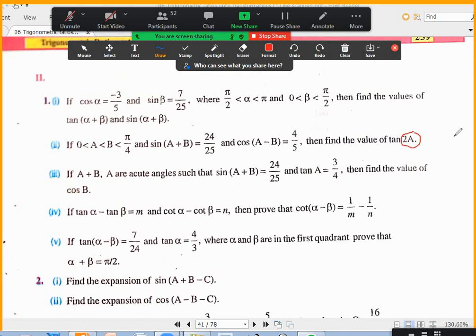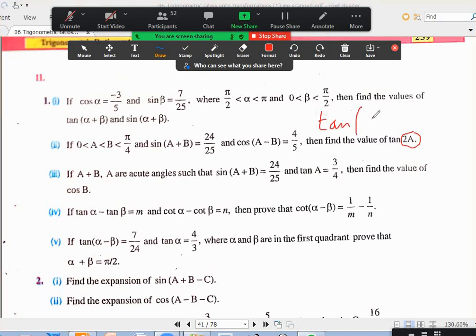So 2 tan A by 1 minus tan square A. No, that will not be, sir. Yeah, so tan of 2A, you have to write 2A as (A plus B) plus (A minus B).